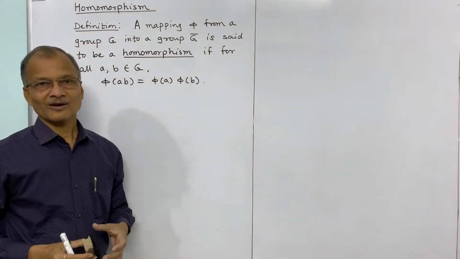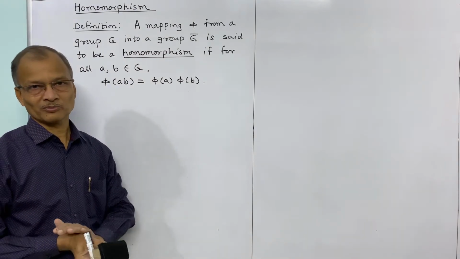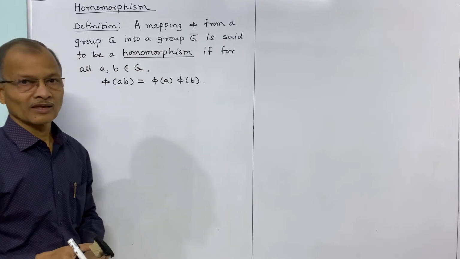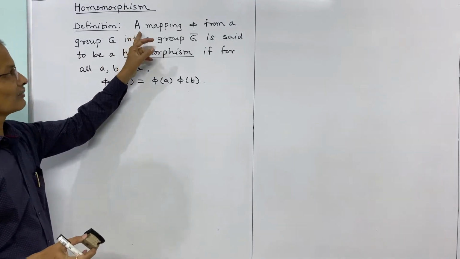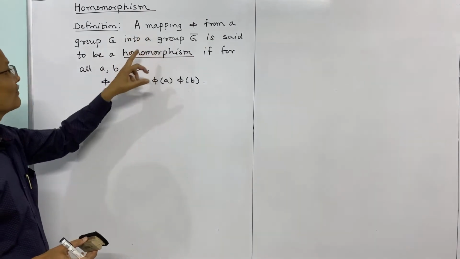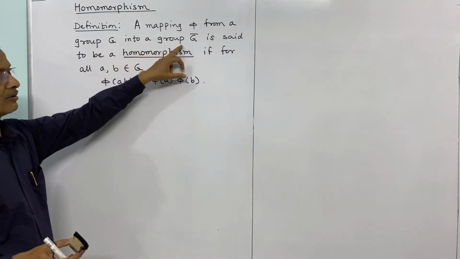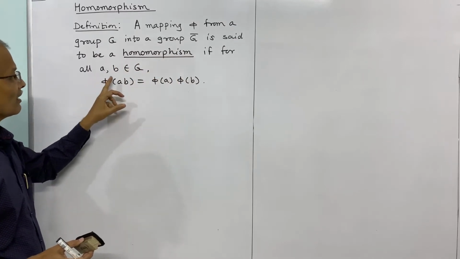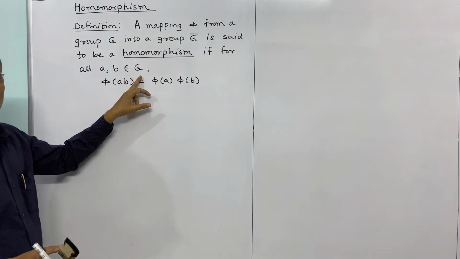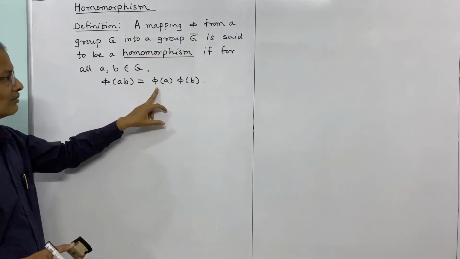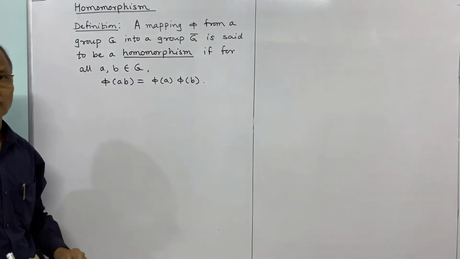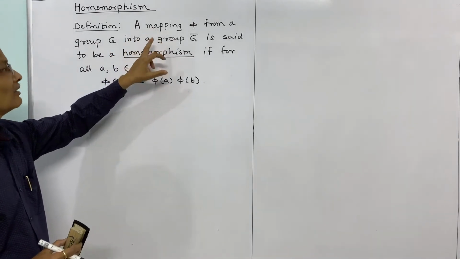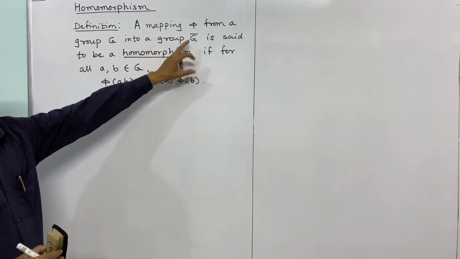Hello friends, now we shall study a relation between two group structures, and that is defined by a homomorphism. So I have written the definition for homomorphism. A mapping phi from a group G into a group G bar is said to be a homomorphism if for all A, B belongs to G, phi of AB is equal to phi A into phi B. That is a relation, or a mapping function, between group G and group G bar.